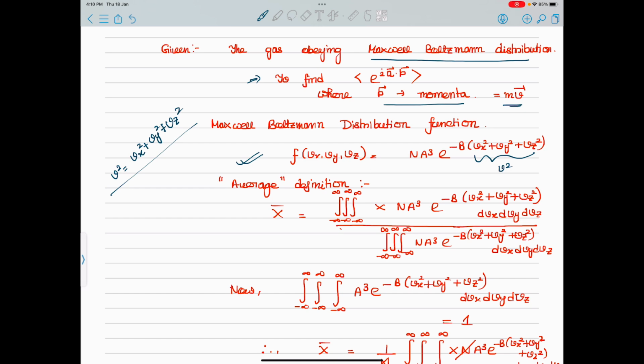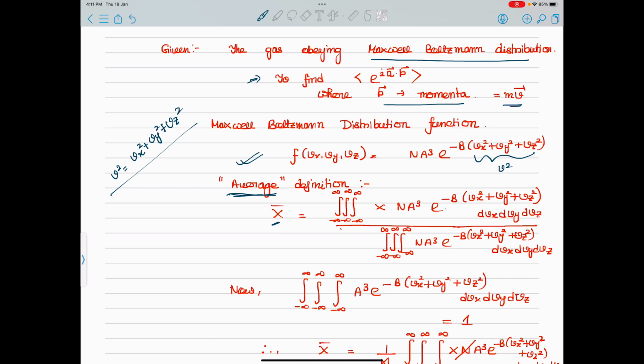Now the definition of averaging of any particular quantity, say x bar, is you integrate all over the domain minus infinity to infinity in all three directions, x, whose averaging is being done, into f of vx, vy, vz. So that is what I have written.